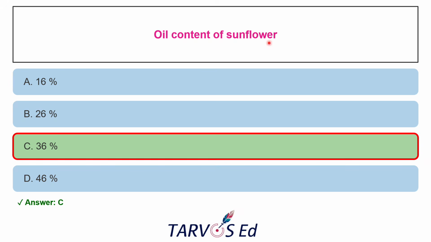The next question is the oil content of sunflower. The options given are 16%, 26%, 36%, 46%. So the correct answer is 36%. It is a very important oilseed crop. The oil content in sunflower seed generally varies from 35 to 45%, depending on the variety and the growing conditions. Here the standard value taken is about 36%. It will be asked in most agricultural competitive exams. And why are the other options wrong?